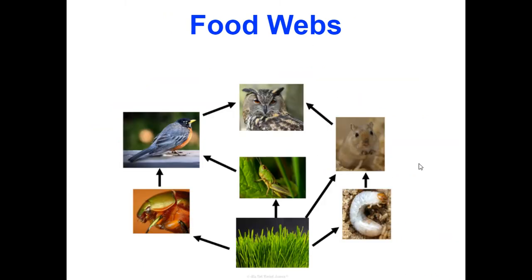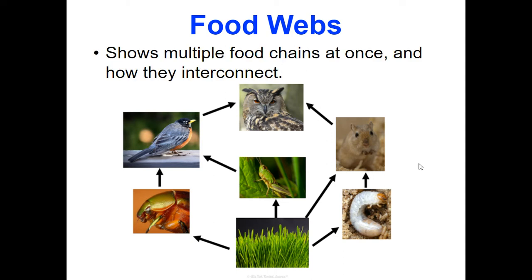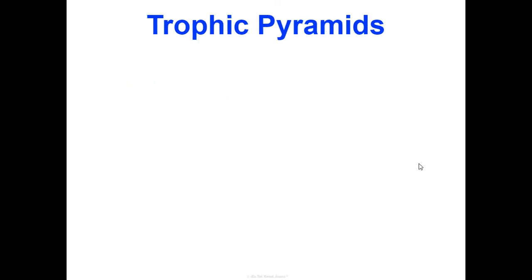Now, food chains aren't really realistic in ecosystems. What is a better depiction of how we see energy flow in an ecosystem is through what's called a food web. So these show multiple food chains at once and how they may be interconnected. And don't forget, the direction of the arrows is what's showing us the energy flow through this food web.